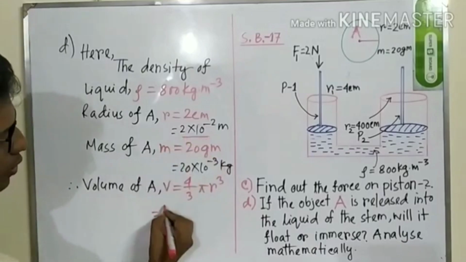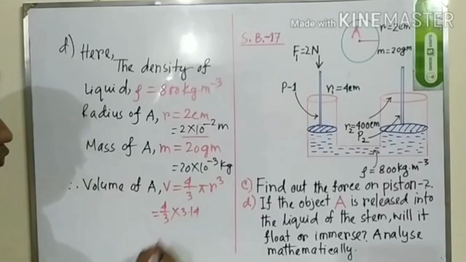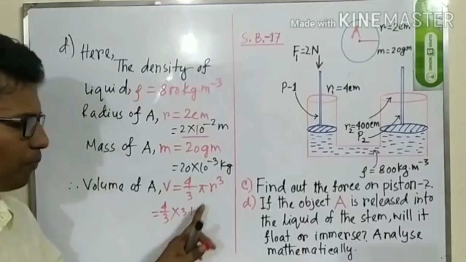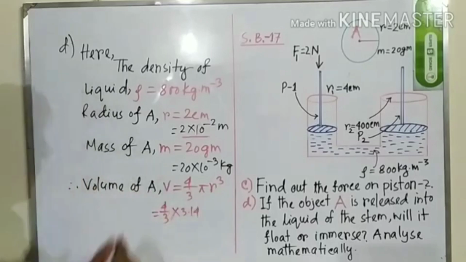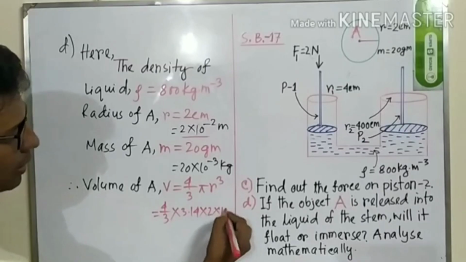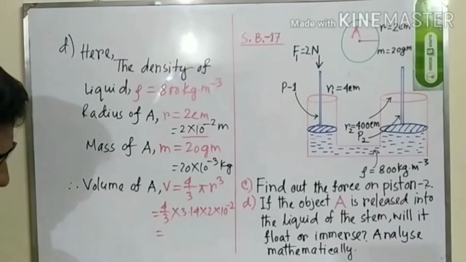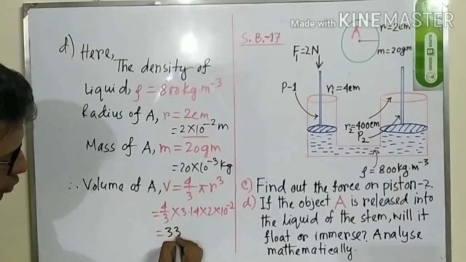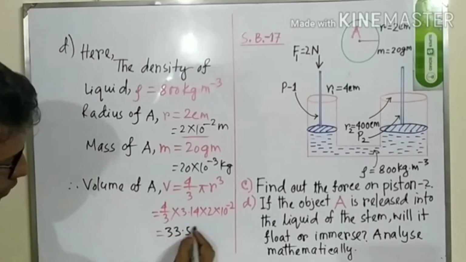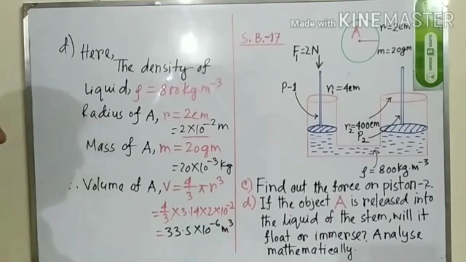So we can write 4 by 3 multiplied by 3.14. 3.14 is the value of pi, and r means 2 into 10 to the power minus 2. So what will be the answer? The answer will be like 33.5 into 10 to the power minus 6 meter cube. Meter cube means the unit of volume.